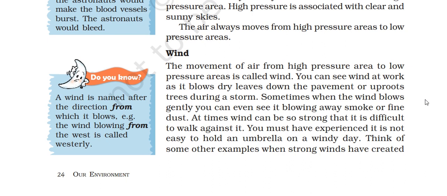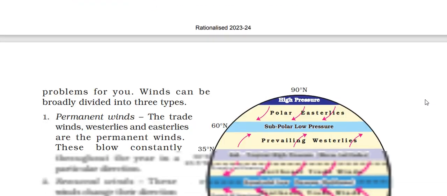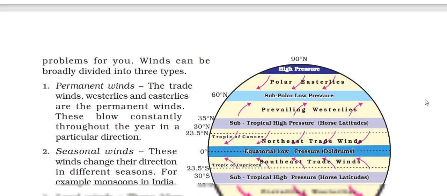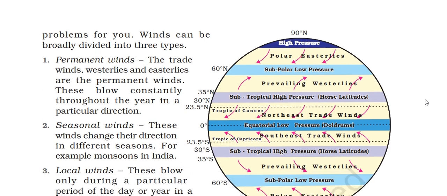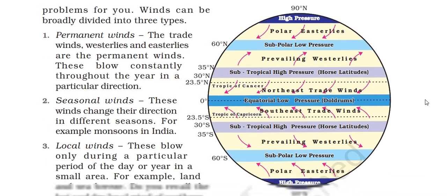It is not easy to hold an umbrella on a windy day. Think of some other examples when strong winds are created. A wind is named after the direction from which it blows. The wind blowing from the west is called the westerly. Wind can be divided into three types. Permanent winds: the trade winds, westerlies and the easterlies are the permanent winds. They blow constantly throughout the year in a particular direction.